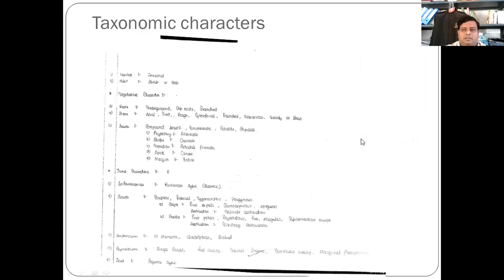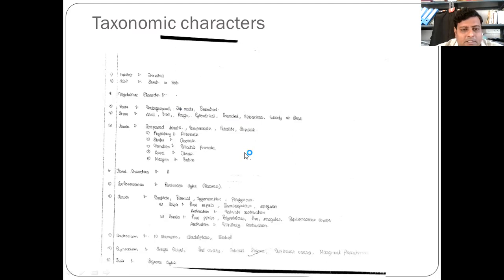Taxonomic characters of this Tephrosia purpurea. Habitat is terrestrial, habit like shrub or herb. Vegetative characters: roots underground, taproot, branched; stem aerial, erect, rough, cylindric, branched, herbaceous, woody at base; leaves compound, unipinnate, petiolate, stipulate, phyllotaxy alternate, shape you can see here, venation is reticulate, apex obtuse, margin entire.